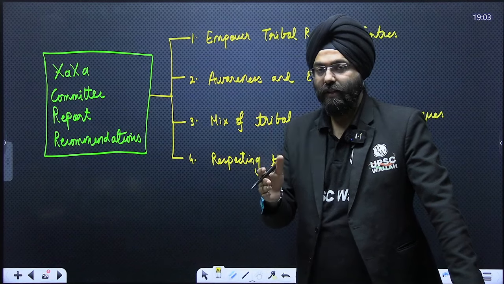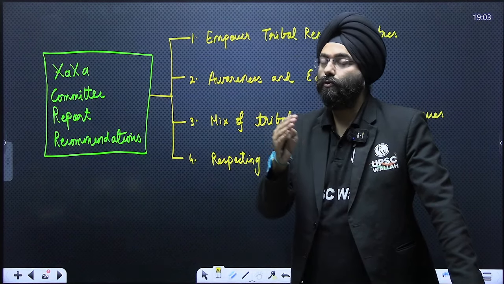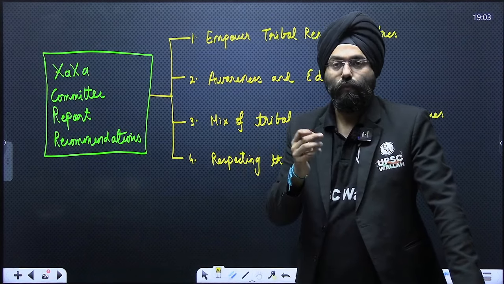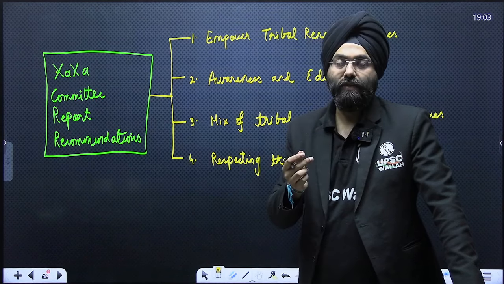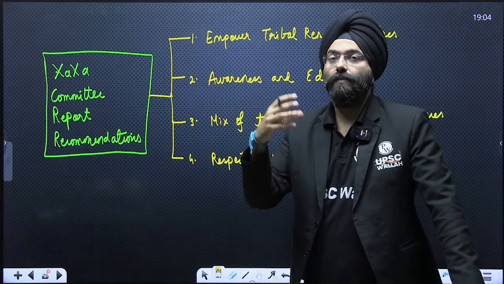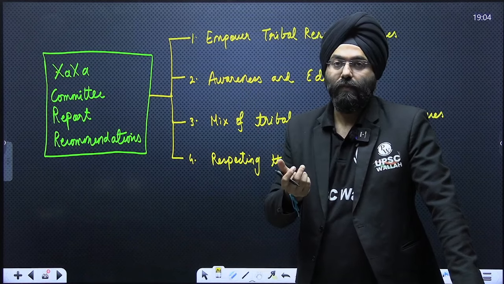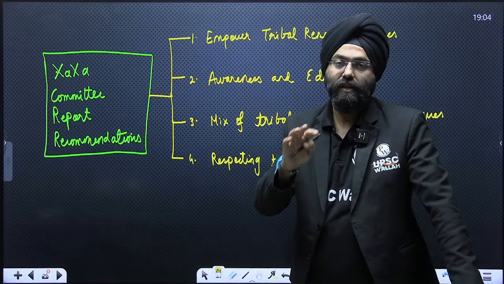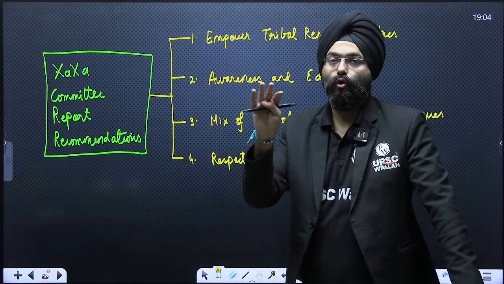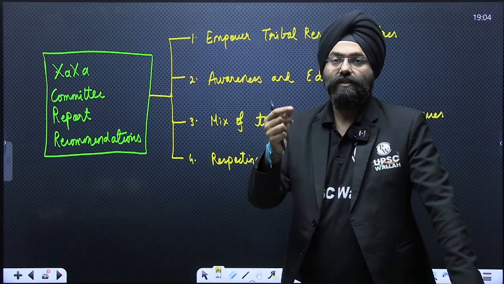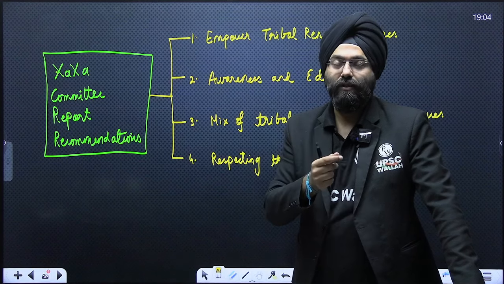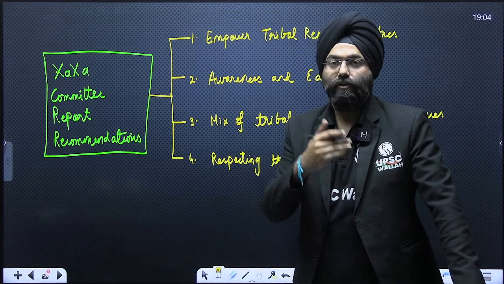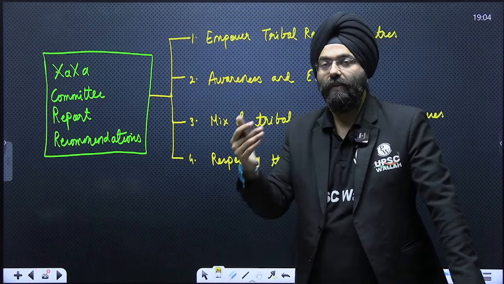So we need to respect their culture, and their culture also includes their form of worship. For example, we all know the case of the Khond tribes and their considering of the Niyamgiri hill as their deity, where the Supreme Court had ordered that mining activities will not take place because the Niyamgiri hill is seen as a deity by the Khond tribe. Similar concepts need to be understood by the people also, that tribals have their unique culture, and once we understand them, their governance also becomes easy, and along with it, their development will also become easy.